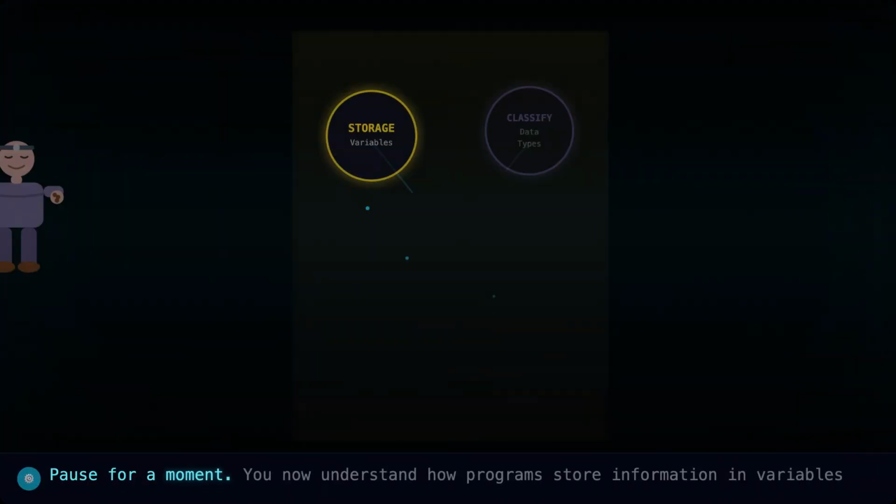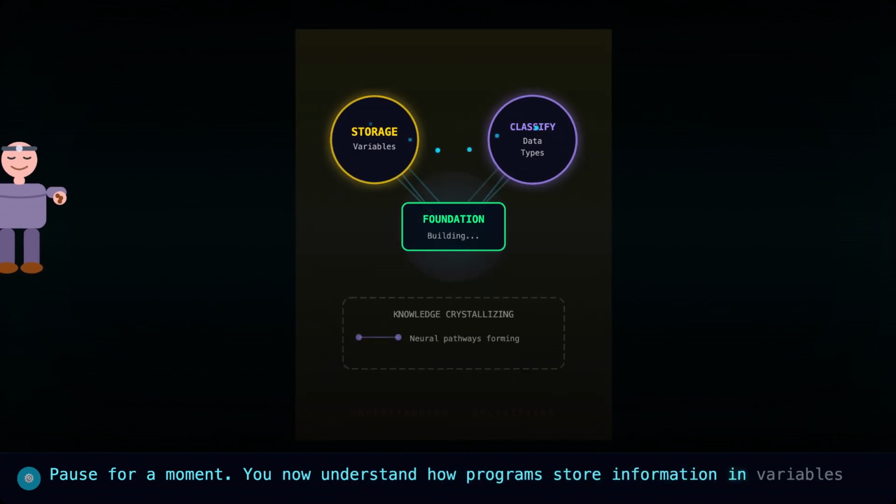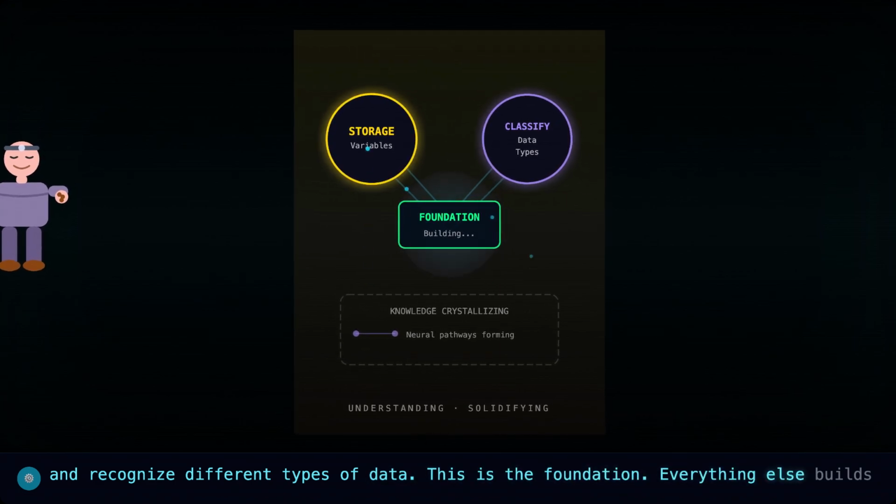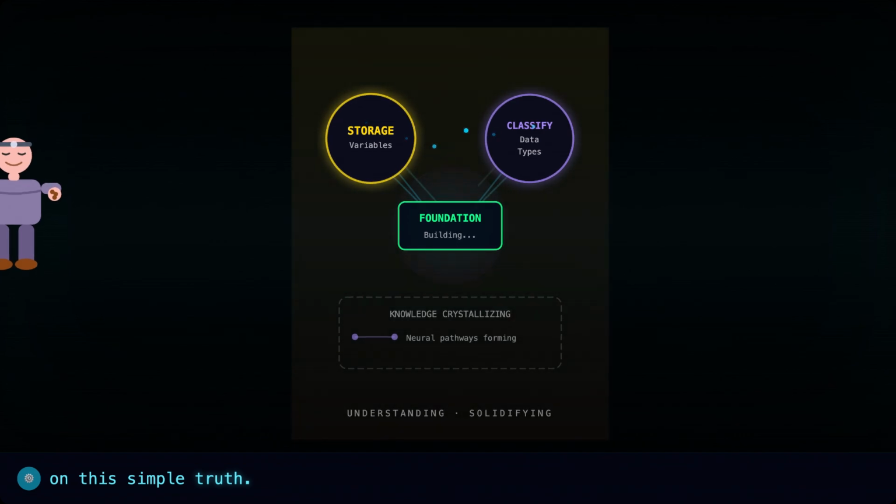Pause for a moment. You now understand how programs store information in variables and recognize different types of data. This is the foundation. Everything else builds on this simple truth.